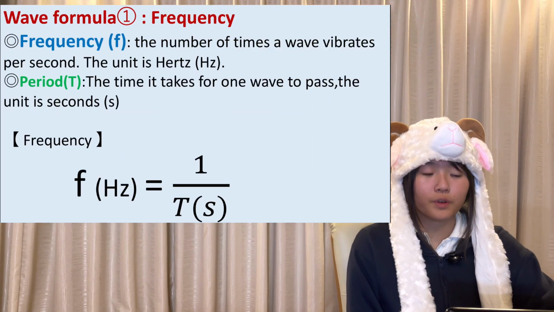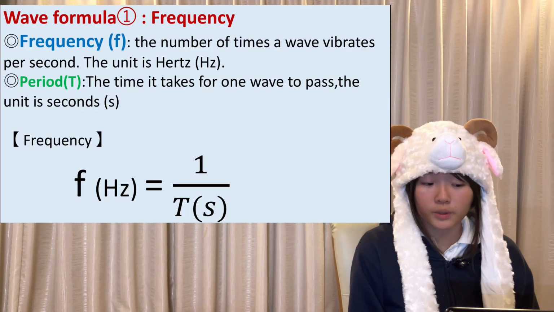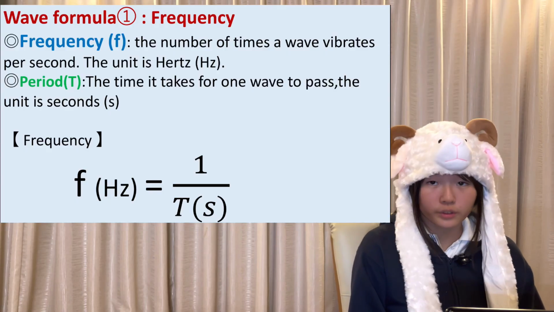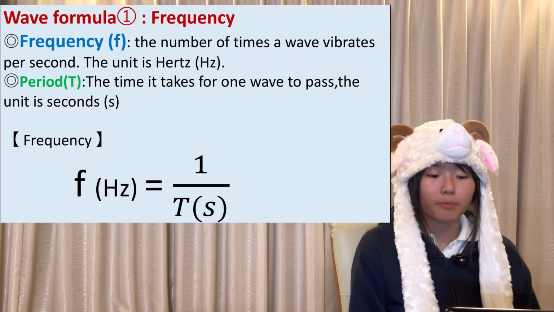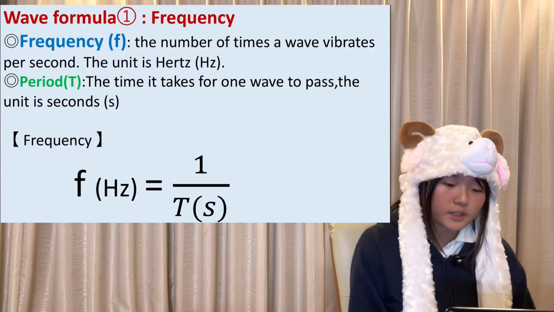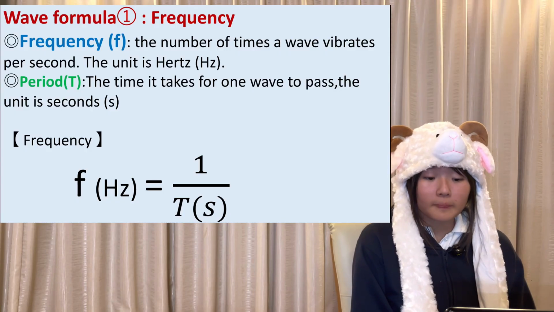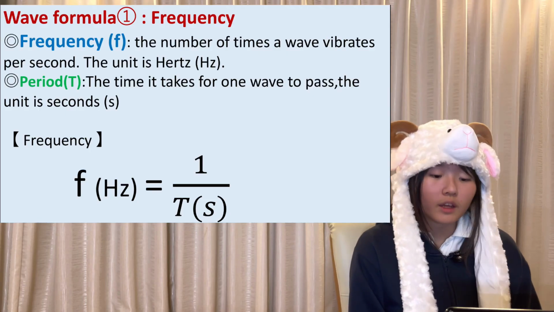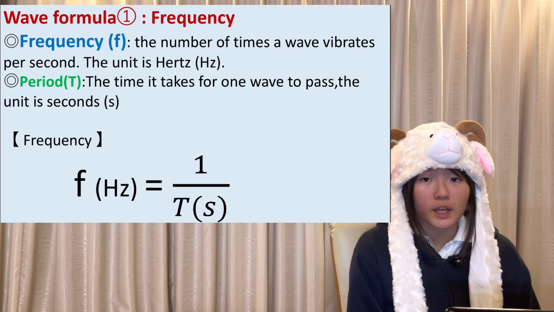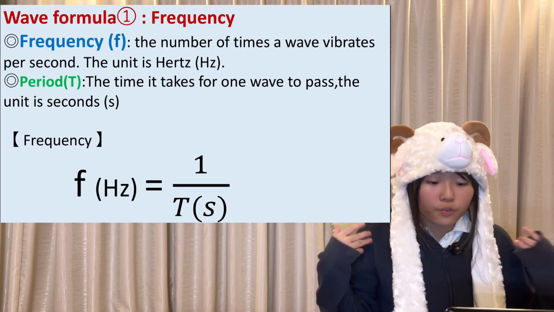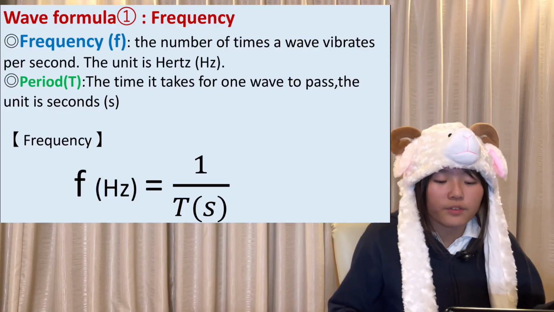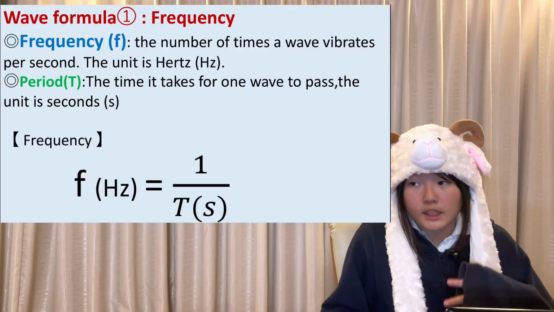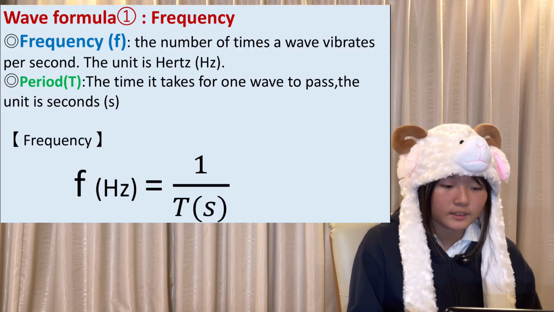Now I'll teach you the first formula and arguably one of the most important formulas for waves: how to calculate the frequency. The frequency is how many times a wave vibrates per second. The unit is hertz. The time it takes for one wave to pass is always in seconds. If it's minutes, you have to convert it. If it's hours, you have to convert it. You have to convert it into seconds every single time. So the formula that you actually need to know is f equals 1 over T. f is the frequency, T is the time that it takes.